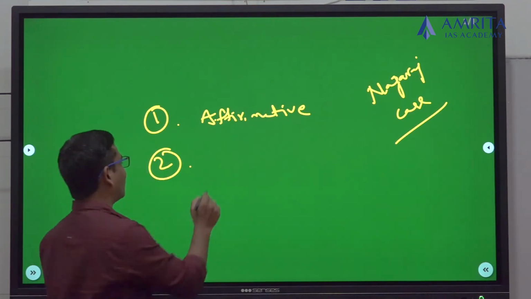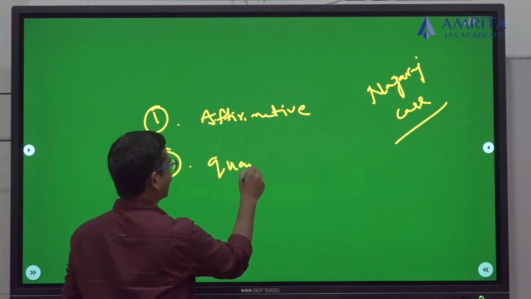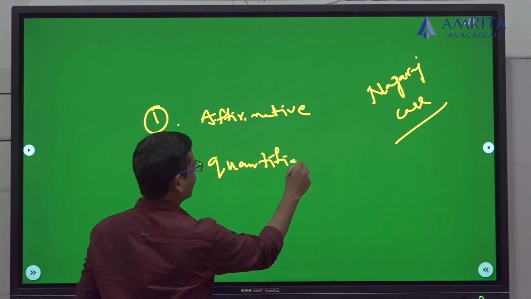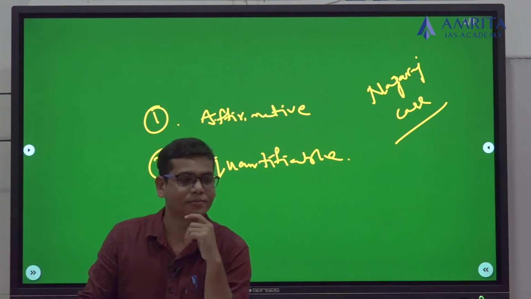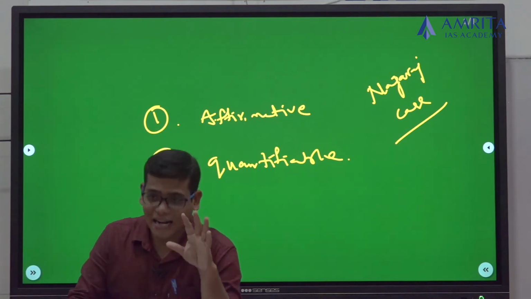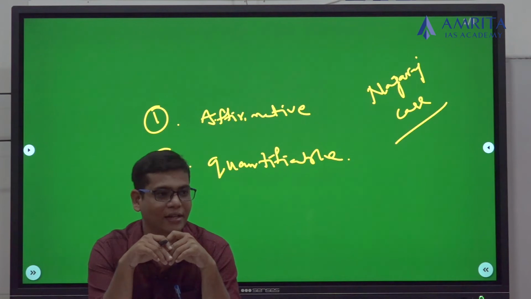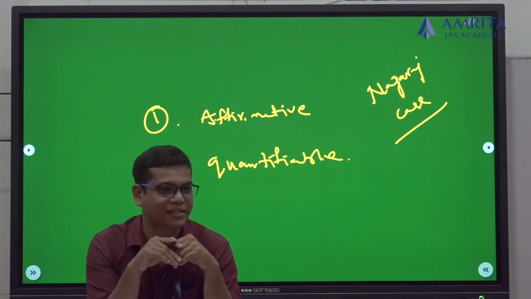So now we will get that quantifiable data so that we can support our argument. The Nagaraj case is for only SCs and STs.